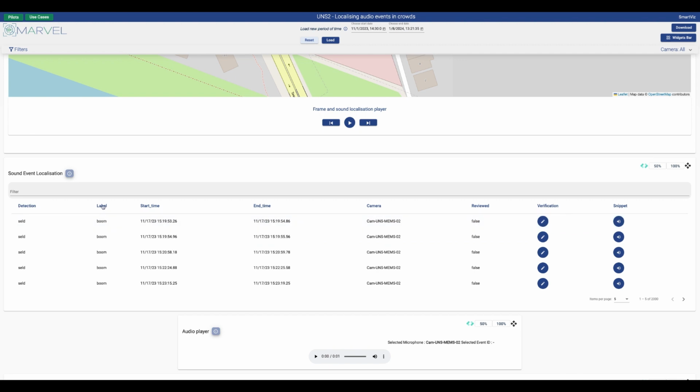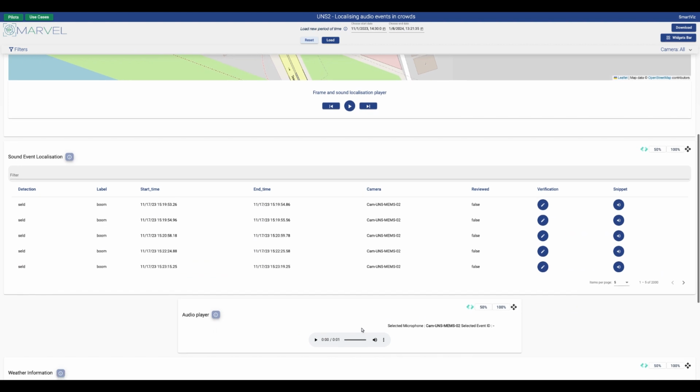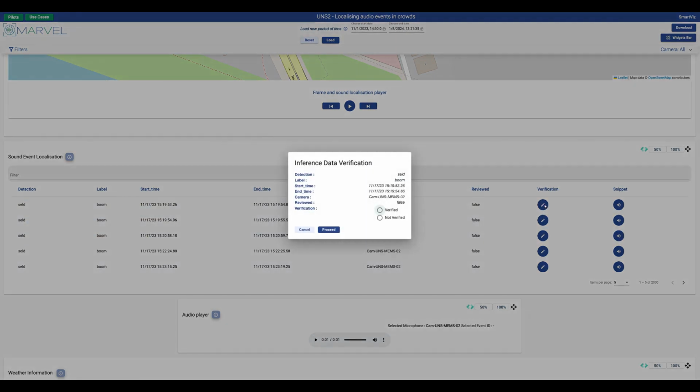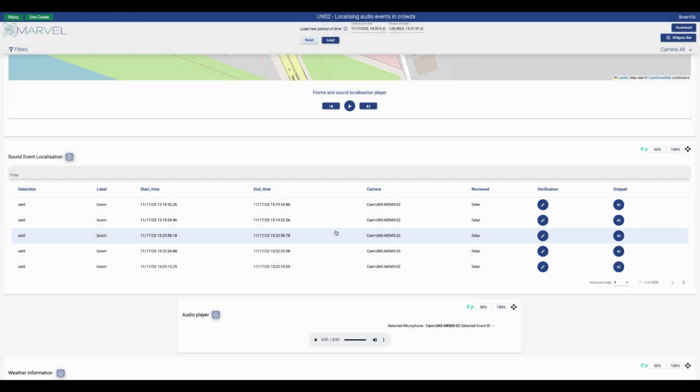To further investigate each event, the data table includes a play button. Clicking on this allows us to listen to a snippet of the detected sound through the audio player associated with the respective microphone. This functionality proves crucial for quick recognition and further reaction, enhancing our ability to respond promptly to critical events, such as gunfire. With the information provided by SmartViz, our security crew gains valuable insights into crowd behavior and audio events.